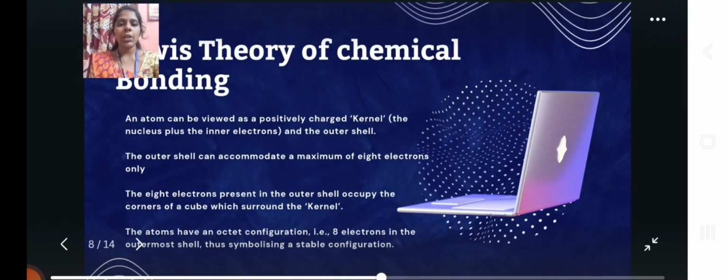Lewis theory of chemical bonding. An atom can be viewed as a positively charged kernel and the outer shell. The outer shell can accommodate a maximum of 8 electrons only. The 8 electrons present in the outer shell occupy the corners of a cube which surrounds the kernel. The atoms have an octet configuration, 8 electrons in the outermost shell, thus symbolizing a stable configuration.